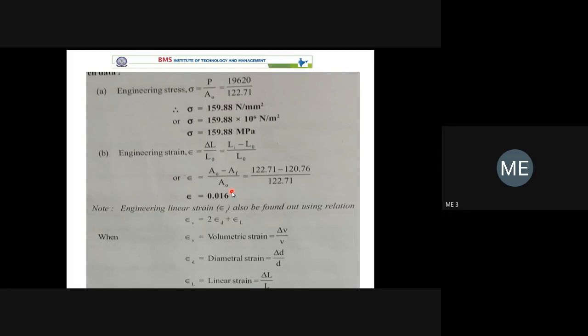Here it is a linear strain. We have the relationship between linear strain and volumetric strain. So you can imagine we have a rubber band. Imagine we have a bigger rubber band of diameter, let it be around 5 mm, let it be a rubber rope. You are pulling it. When you are pulling the rubber rope,